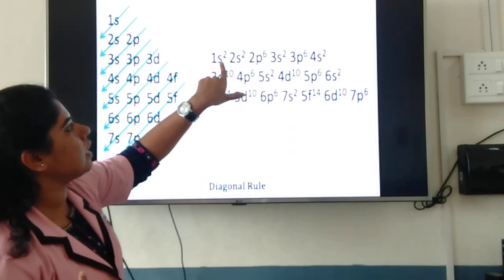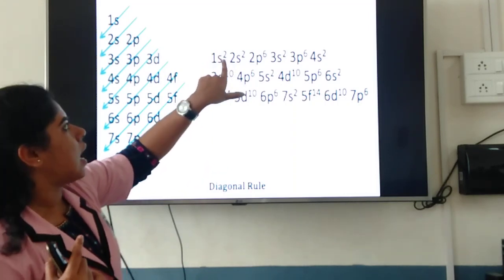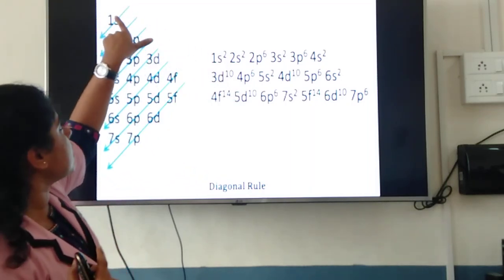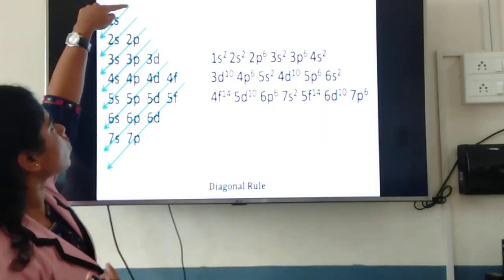That is 1s2. S can take 2, no? 1s2. After filling 1s, see this arrow is shown downwards. That means you have to start from the top, then come down. Okay, so 1s is done.